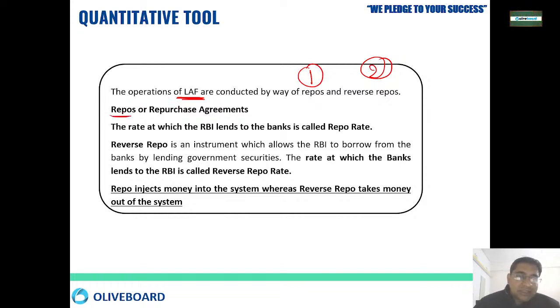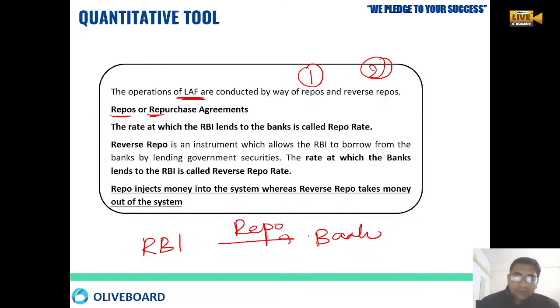The rate at which RBI lends, meaning when RBI gives money to the bank, it will give it at the repo rate. And reverse repo is when banks park their excess money with RBI. That is called the reverse repo rate.